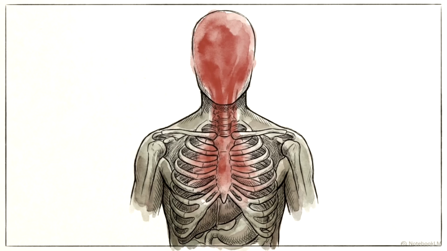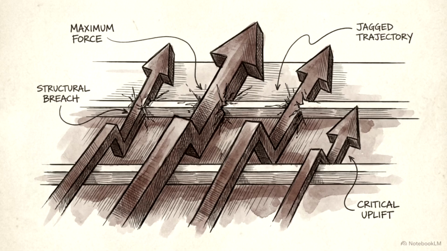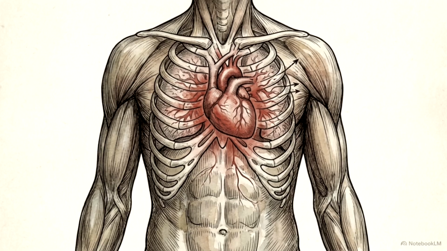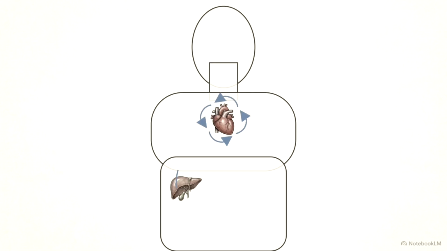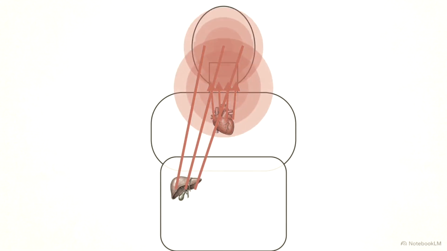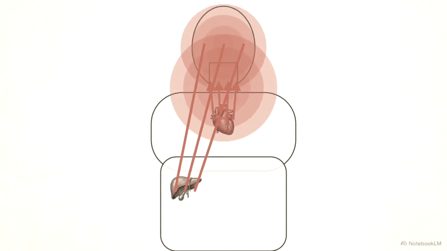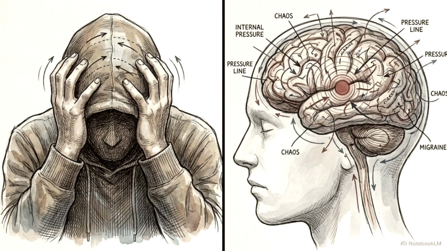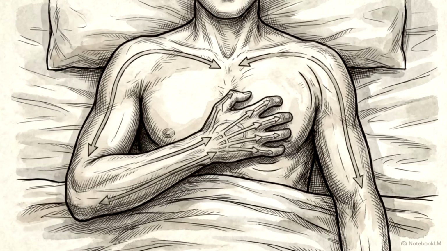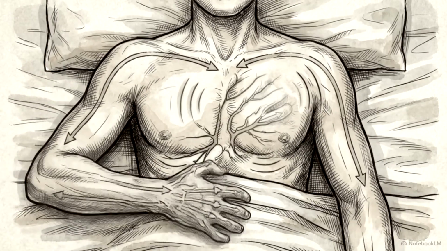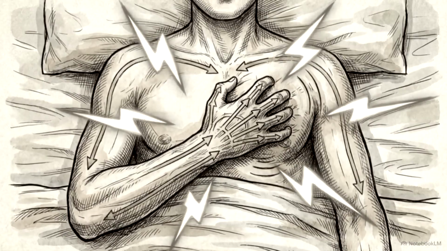The final vector category involves the overascenders, the liver, gallbladder, heart, and pericardium. In a healthy state, the liver maintains a smooth ascending flow, while the heart and pericardium circulate energy. Pathology occurs when these vectors ascend too aggressively, flooding the head and chest with dense heat and pressure. When the liver and gallbladder rebel upward, the pressure in the upper body causes headaches, vertigo, red eyes, and tinnitus. When the heart and pericardium rebel, the rising heat agitates the mind, producing insomnia, palpitations, and emotional volatility.